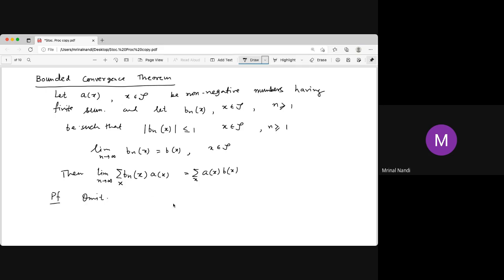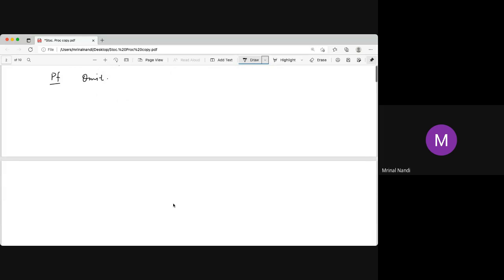Now we have an important result on the basis of this. So what is the result? Let pi be a stationary distribution, and let m be a positive integer, so it belongs to the natural number set.